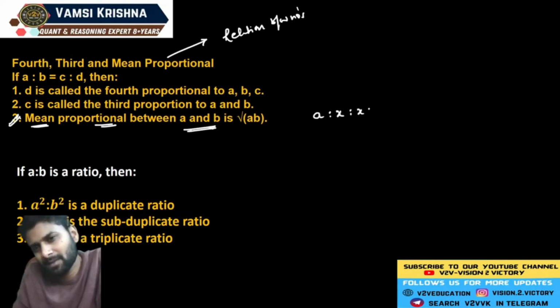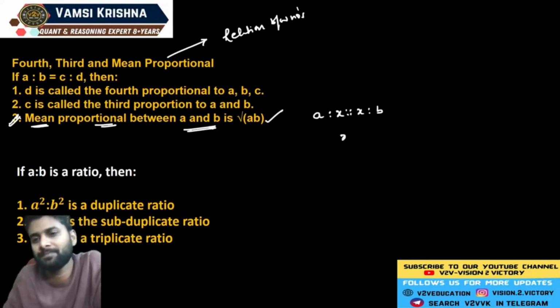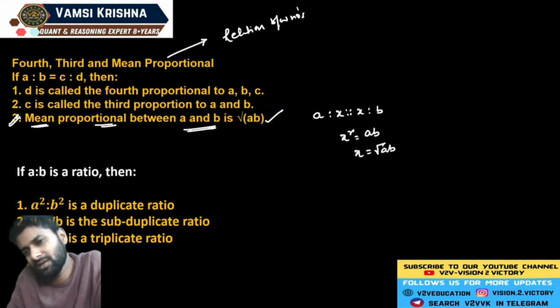You already know that if four numbers are given, if you identify the proportion, the product of extreme ends is exactly equal to the product of mean terms. So based on this calculation, the mean proportion between two numbers is exactly equal to root over AB. Now see, x square is equal to AB, then x is equal to root over AB.